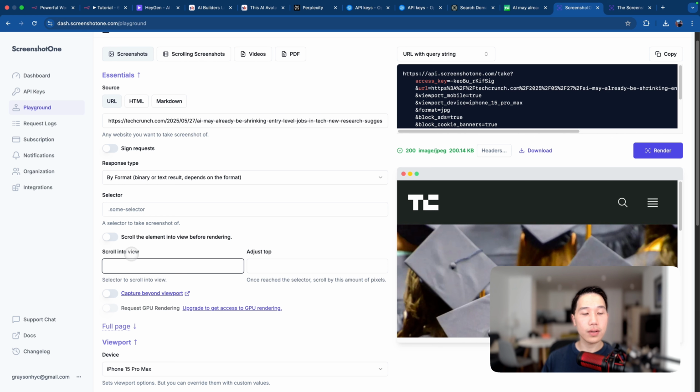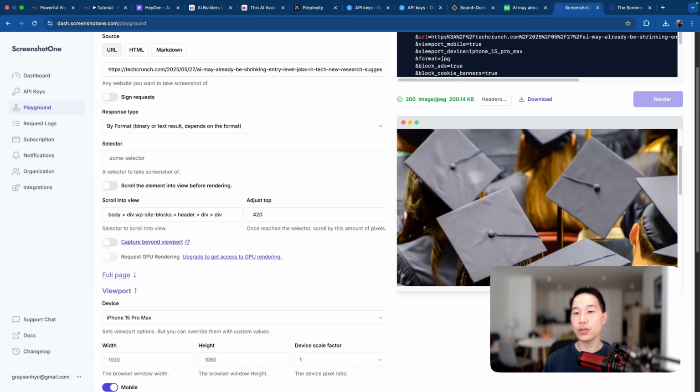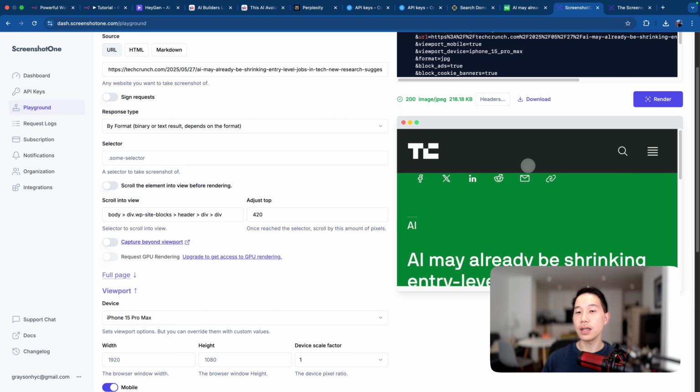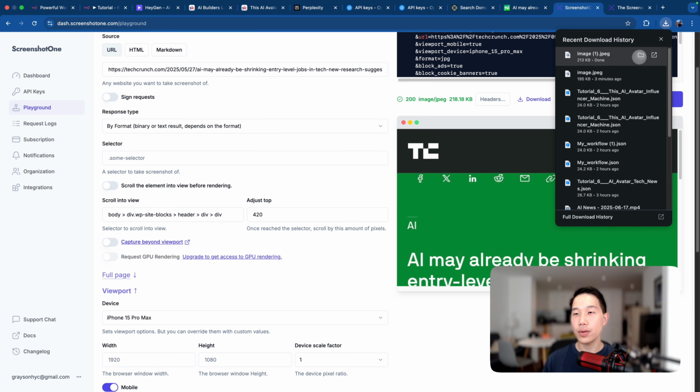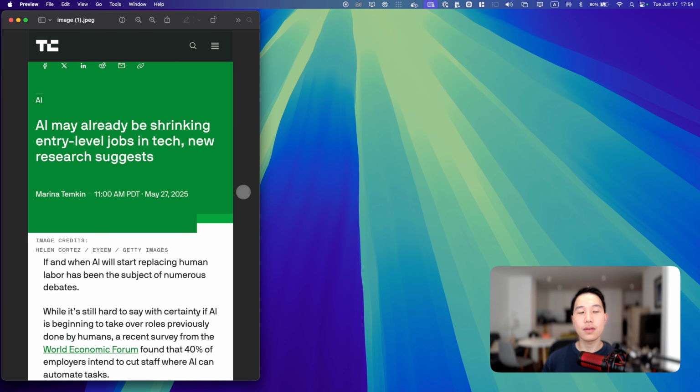So what you can do is paste this into scroll into view and then just type in 420 in the adjust tab and render it. So this is essentially just telling the screenshot generator to head to the top navigation bar and then scroll 420 pixels down there, so that at the end you'll get back another image that is more suitable for the background. If you open that one, you can see that this is much nicer, showing the titles as well as part of the articles, which makes it more visually engaging for the reader.